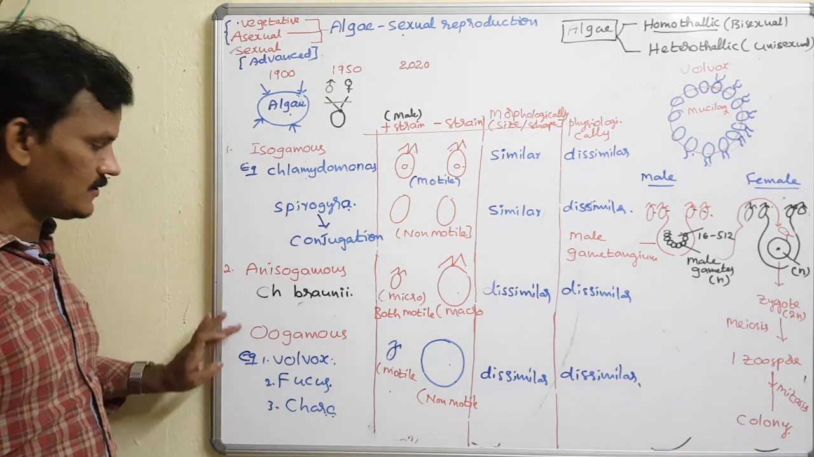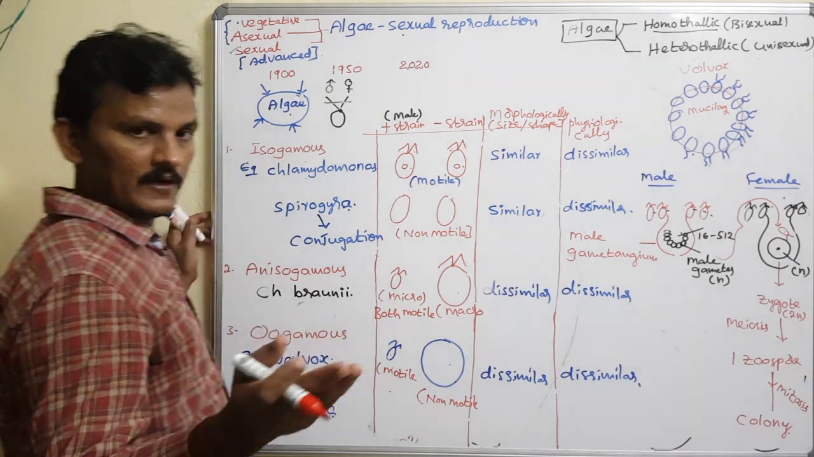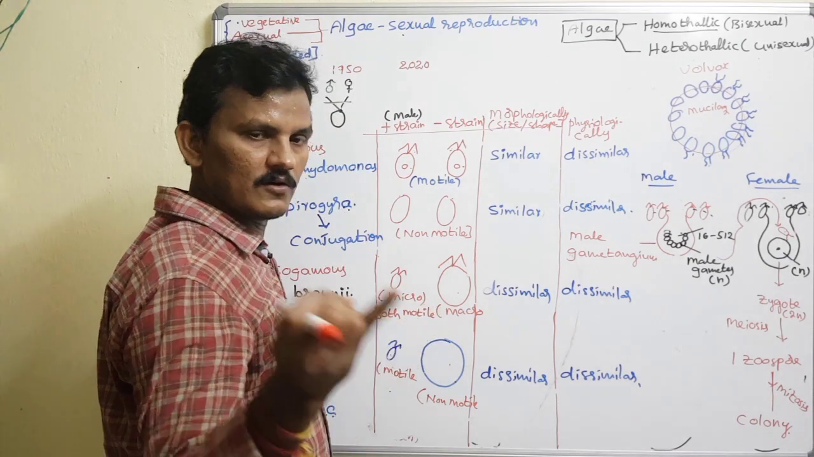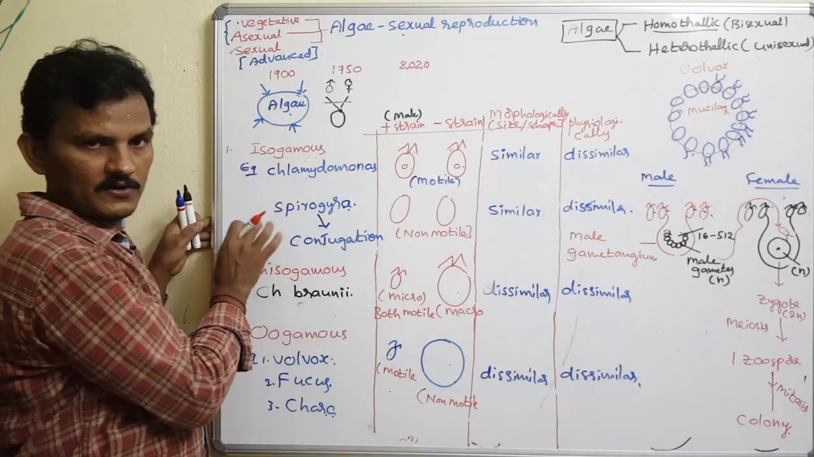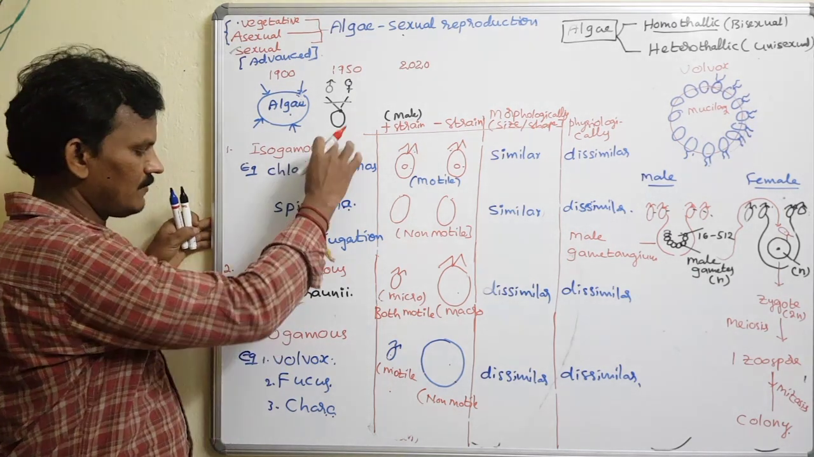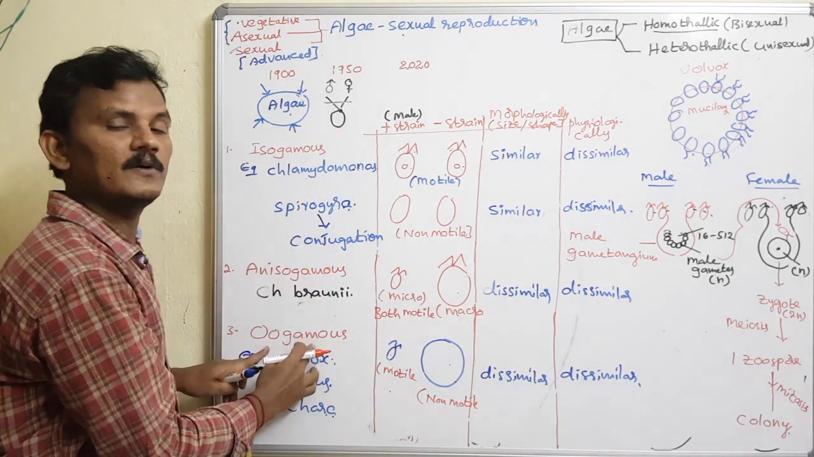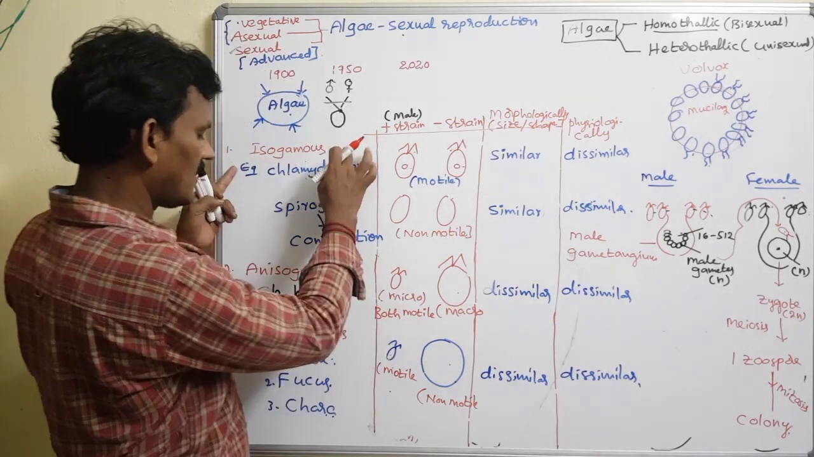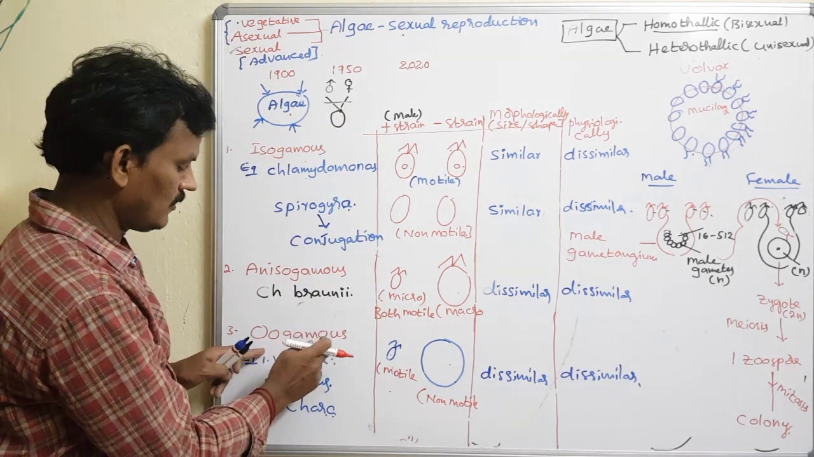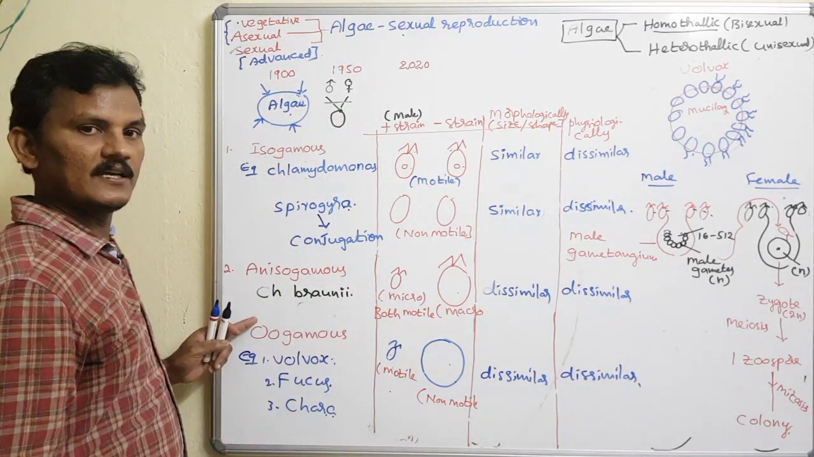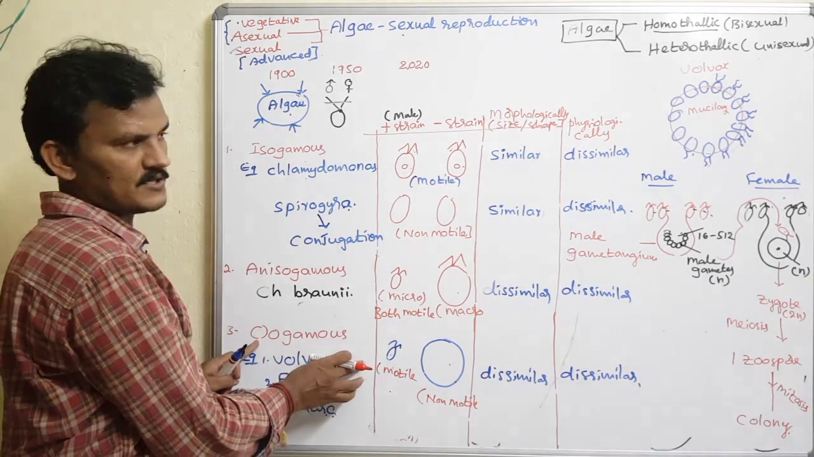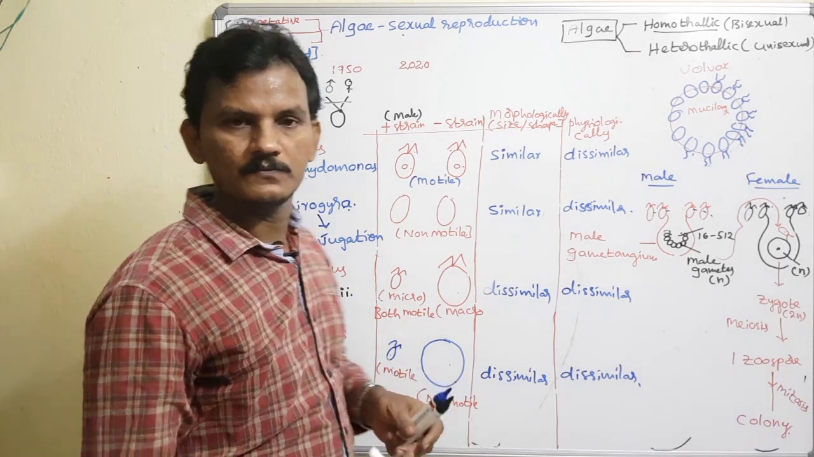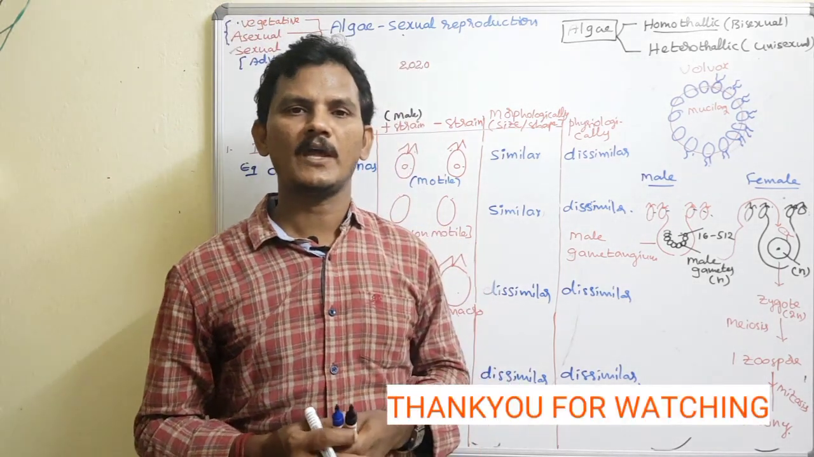Isogamous condition, anisogamous condition, oogamous condition. As per NCERT, in Chlorophyceae, Phaeophyceae and Rhodophyceae, which category of reproduction takes place in Chlorophyceae: isogamous, anisogamous or oogamous? Phaeophyceae also: isogamous, anisogamous or oogamous. And Rhodophyceae, the red algae, proceeds with the oogamous condition. Keep watching, students. Thank you.